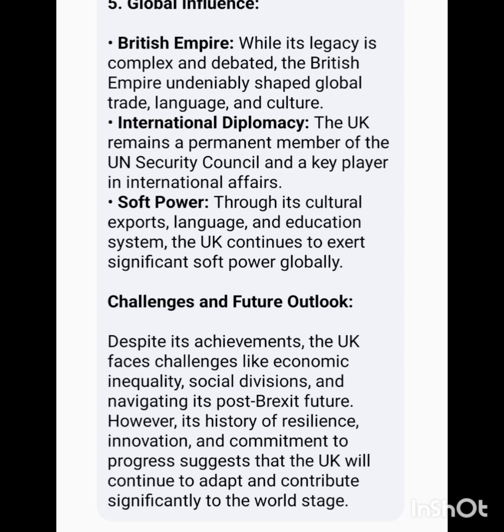Challenges and future outlook. Despite its achievements, the UK faces challenges like economic inequality, social divisions, and navigating its post-Brexit future. However, its history of resilience, innovation, and commitment to progress suggests that the UK will continue to adapt and contribute significantly to the world stage.